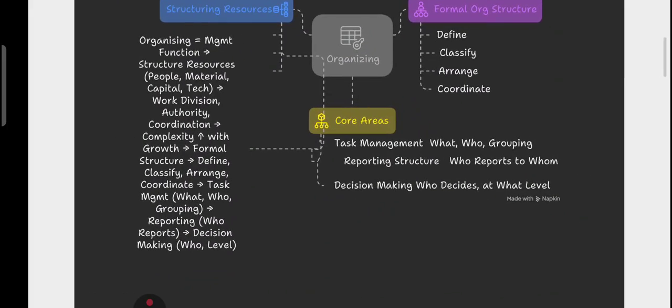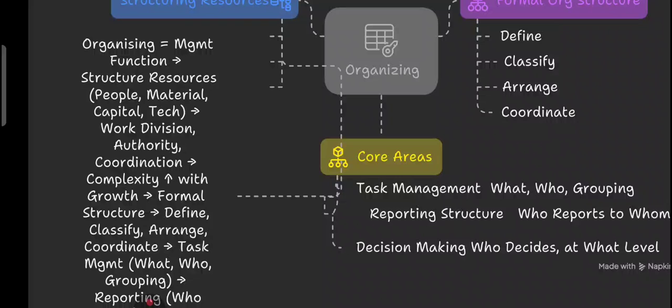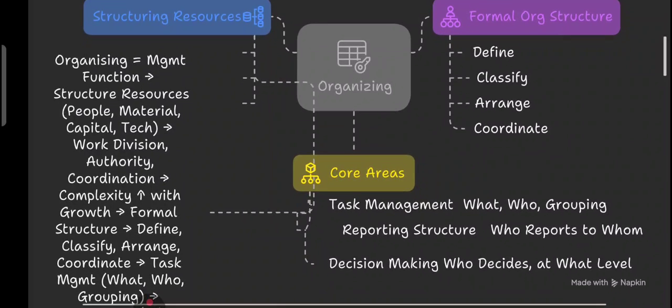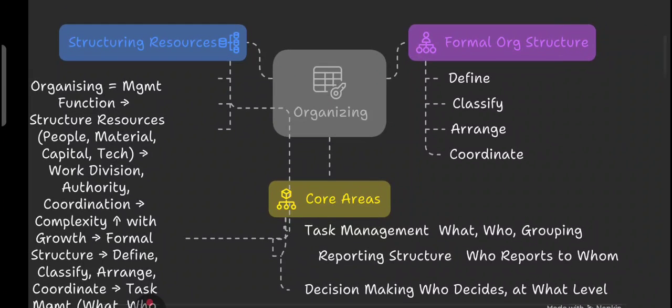Now friends, to summarize, organizing means aligning resources with roles and decisions with structure. So we are aligning resources with their roles, right? These are the resources and these are your roles, and we are aligning decisions with structure, like decision making, who decides at what level, right? Ensuring that our team is not just working hard but also working smart. Like in the case of formal organization structure, I told you, we must clearly define, classify, arrange, and coordinate every role and every resource.